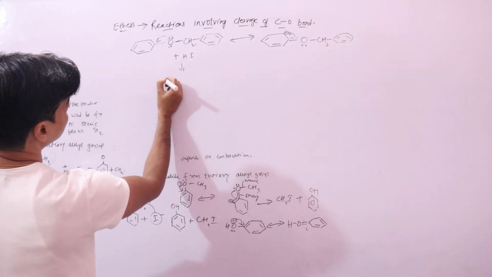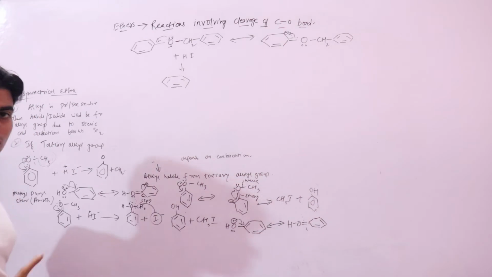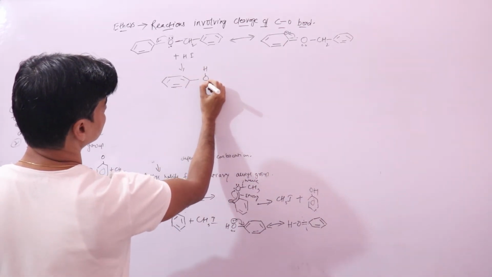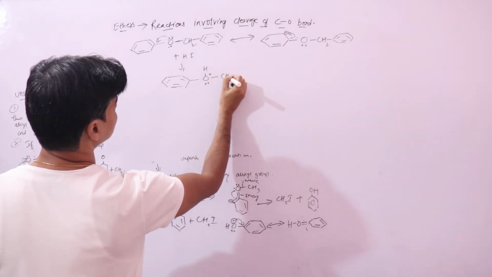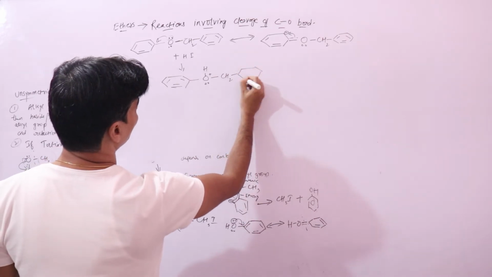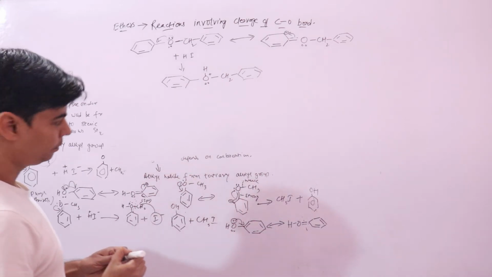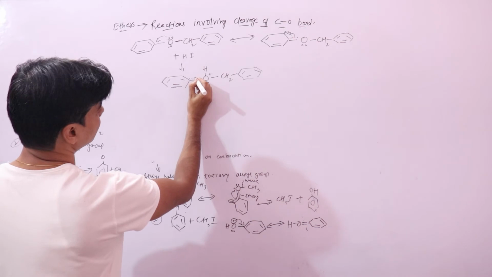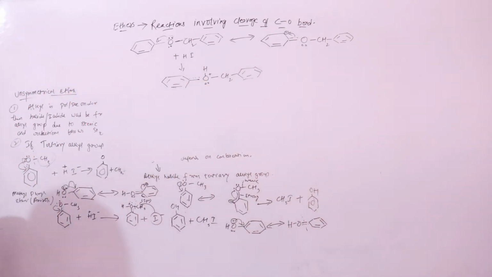First it goes through an oxonium ion, where oxygen will form a bond with hydrogen, with a positive charge, then you have CH2. Based on this explanation, it already has a partial double bond character.